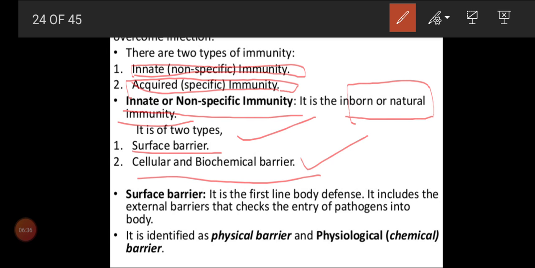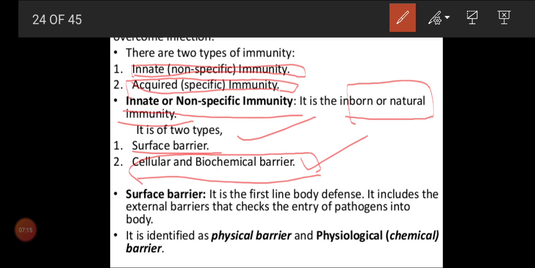Then the cellular level shows some reactions to prevent the entry of viruses or bacteria to other cells or other organs, or it starts to produce some proteins to prevent the entry of virus or bacteria to the neighboring cells. That also we'll see under cellular and biochemical barrier. Is that clear, children? So what are the broad two classifications under inert or non-specific? Surface barrier, cellular and biochemical barrier. We shall see one by one, and it will be interesting to follow.